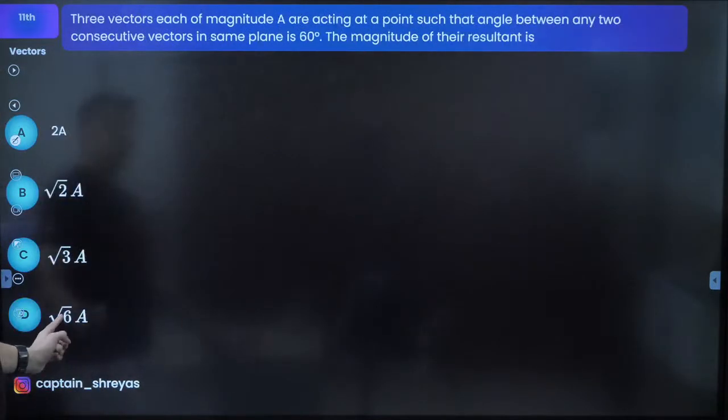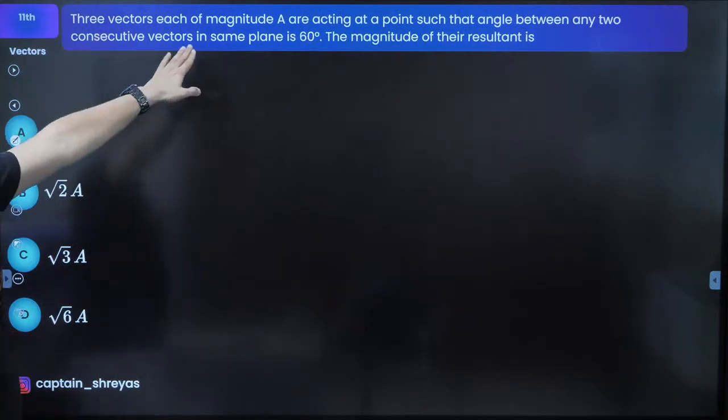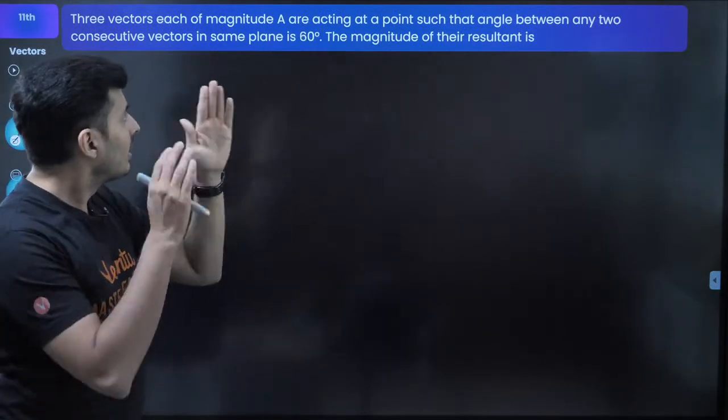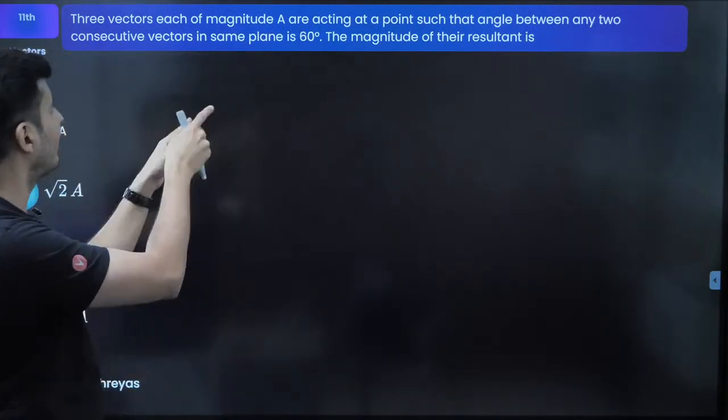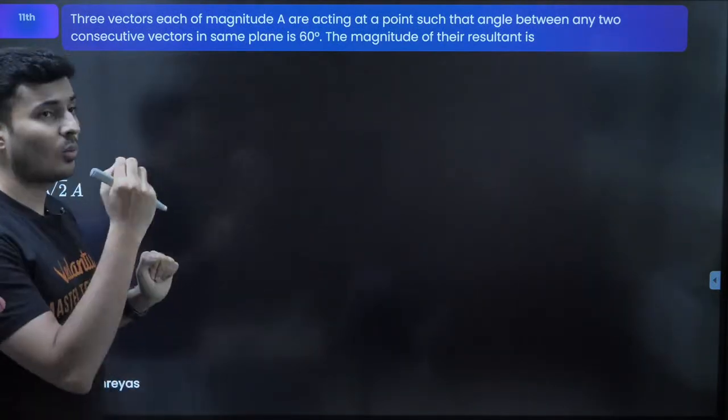Okay, moving on to one more question. Three vectors of magnitude A each are acting at a point such that the angle between any two consecutive vectors in the same plane is 60. What's the resultant?